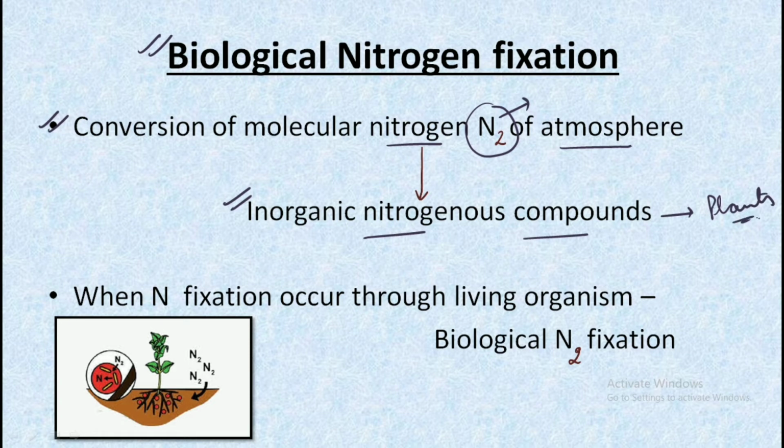So when the nitrogen fixation occurs through the living organisms, that is when the dinitrogen is getting fixed by the help of the living organisms, then it would be known as the biological nitrogen fixation.